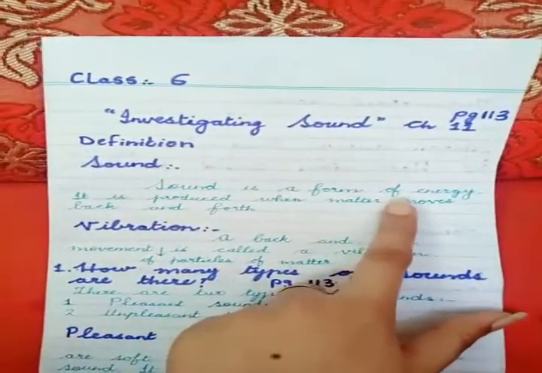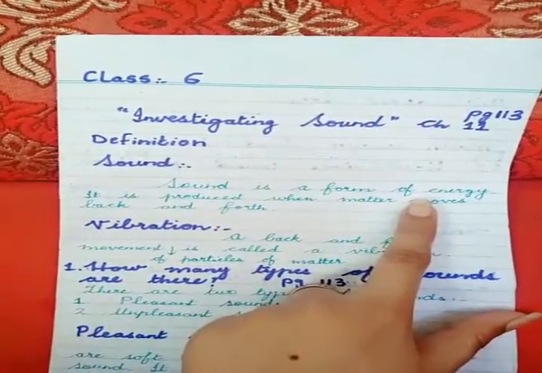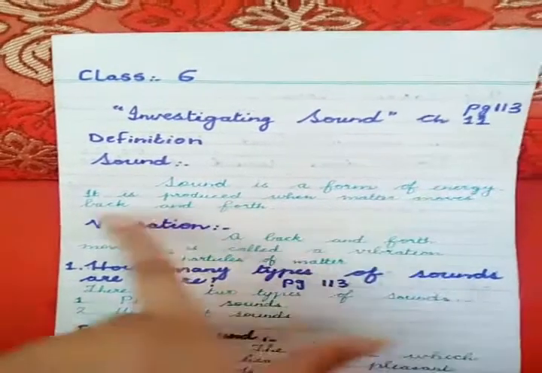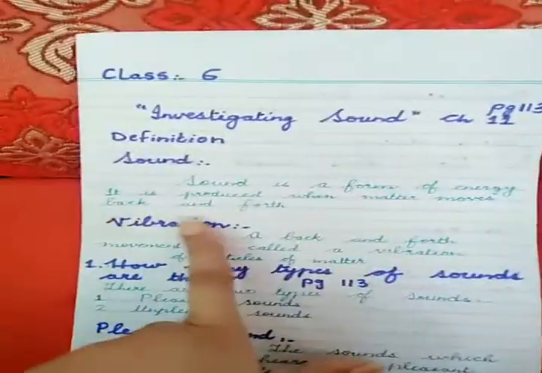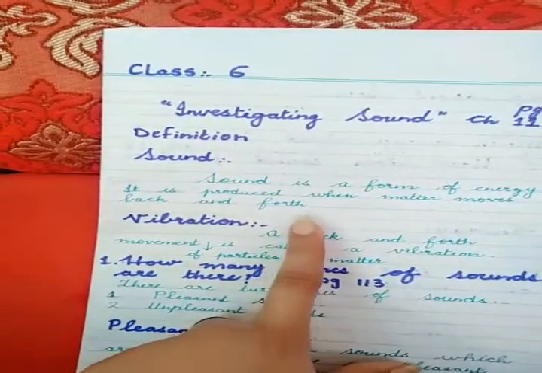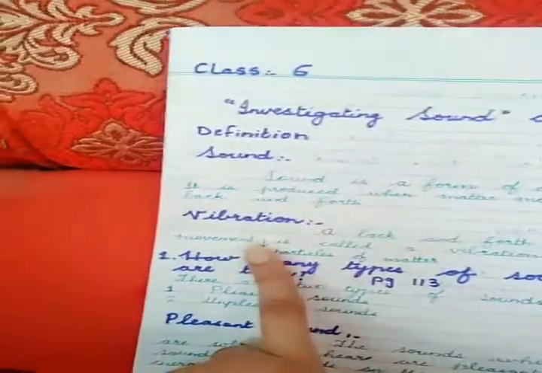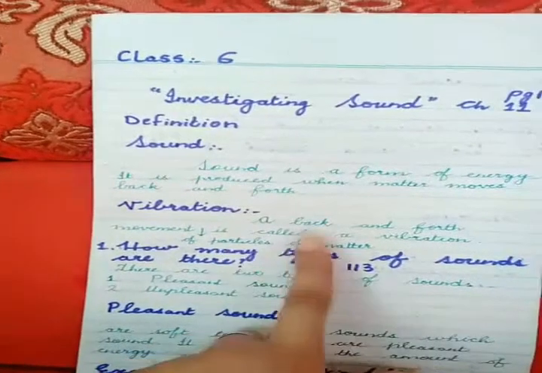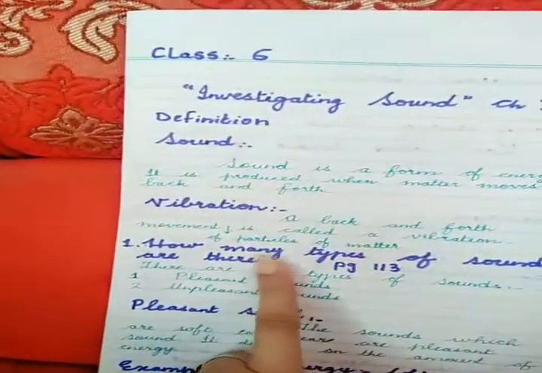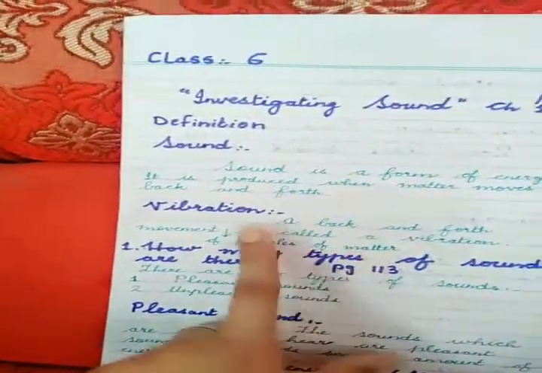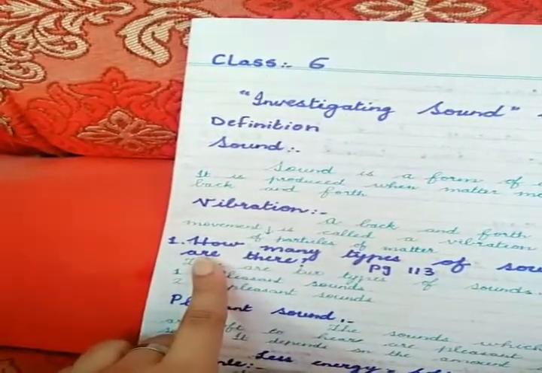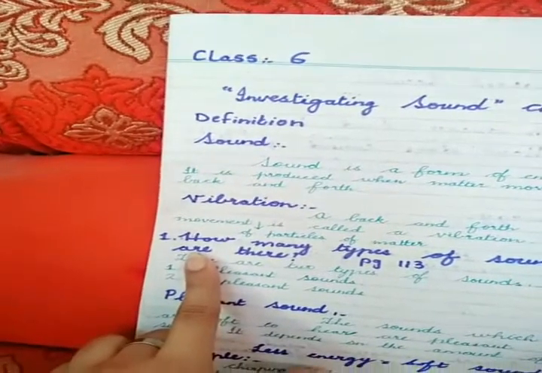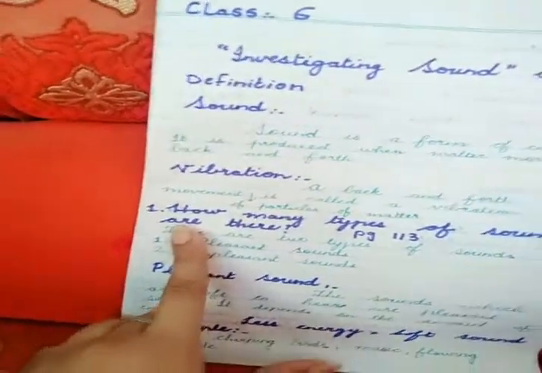Sound is a form of energy. I've explained to you previously that it is a form of energy, and energy is the ability to do work. It is produced when matter moves back and forth. So when the particles of matter move back and forth, up and down, sound is produced. Next, definition of vibration: a back and forth movement of particles of matter is called a vibration. When the particles move, they move the air particles in the direction of their movement and sound is produced.